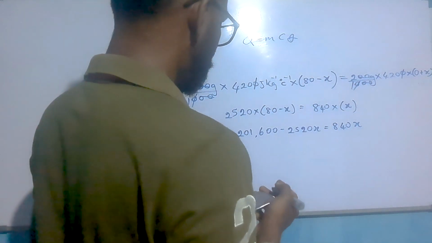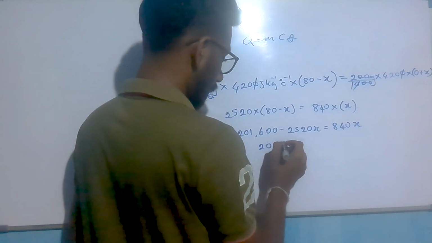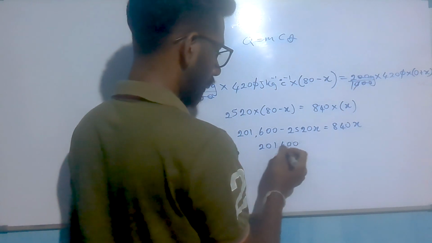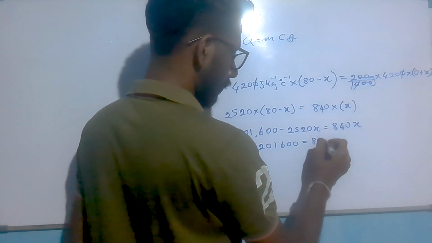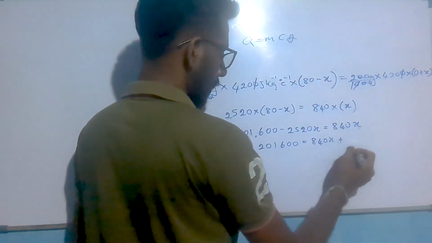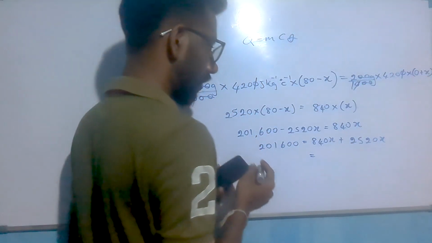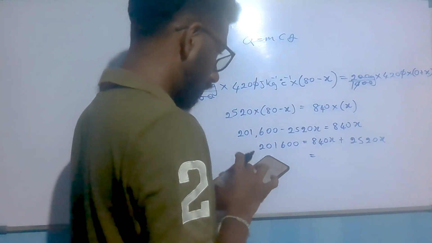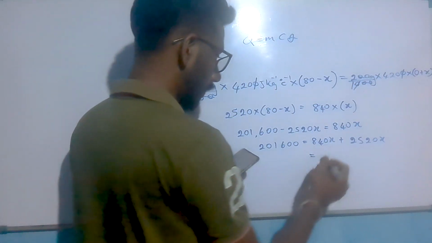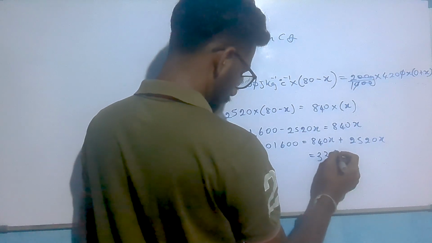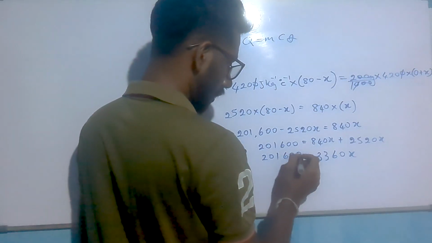Now we can simplify this. 201,600 equals 840 x plus 2520 x. We can get the value as 840 plus 2520, 3360 x. Now we know these values are equal.